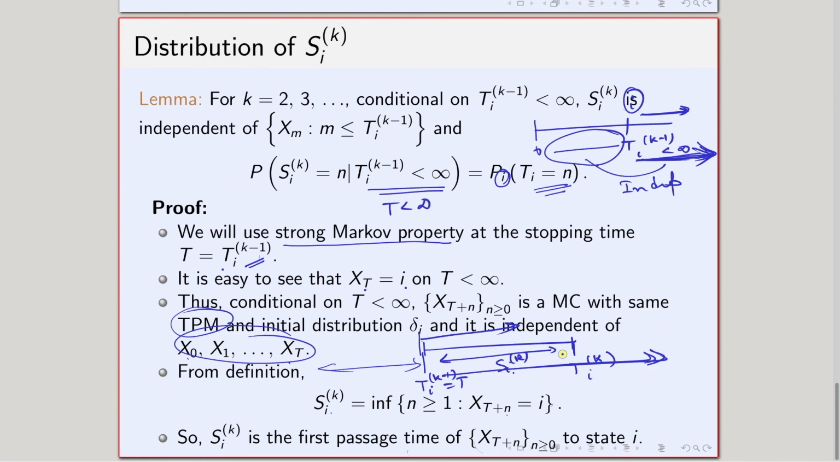So the takeaway from today's lecture is that we have defined the first passage time, and using the first passage time we have defined the recurrent state and the transient state. A recurrent state means that starting from I, I will come back to the state I in finite time for sure, and a transient state means that starting from I there is a positive probability that I will not come back to I in finite time.